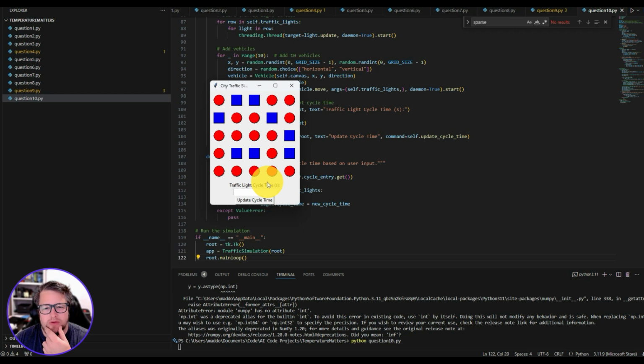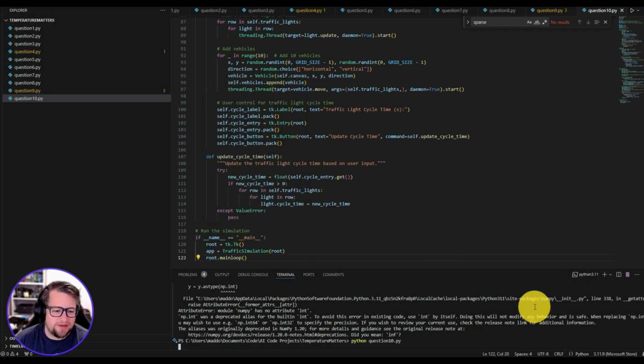Is it like red light, green light, and the boxes are cars driving? So they're navigating around. They're moving, and then they stop when it's a red light. They do. I guess it's funny they let me do the cycle time there.